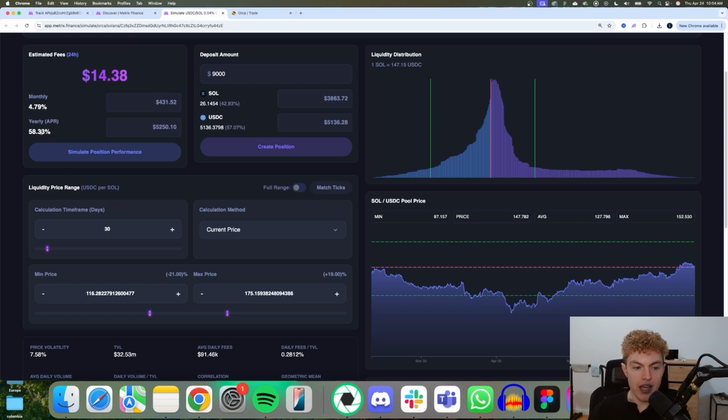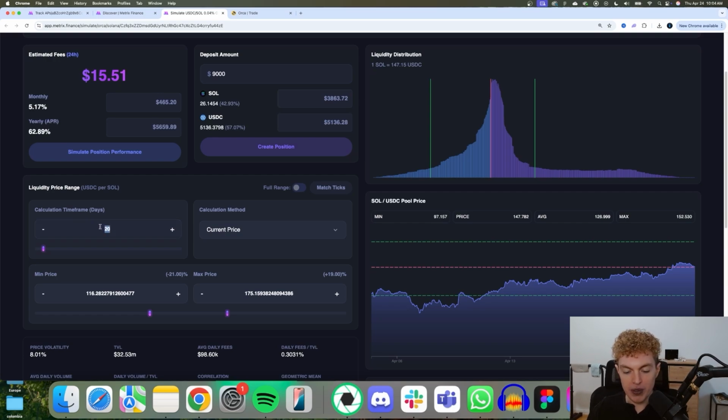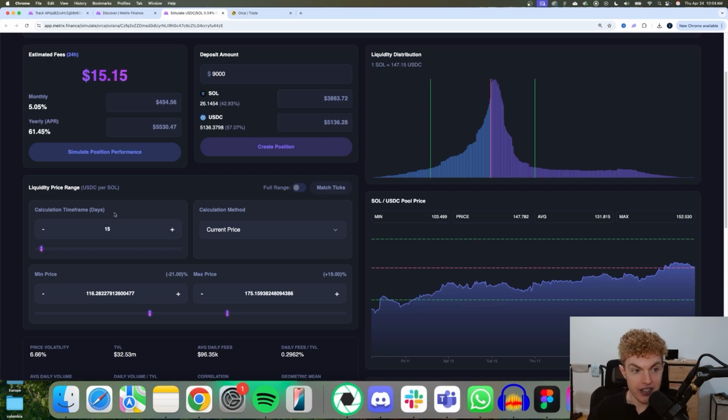And this yearly APR simulation is using the past 30 days of data. We could always change this to use the past 20 days of data, for example. Using the past 20 days of data, it's showing 62, 63% APR, so even better. So we can keep this at like the past 15 days of data. Now it's showing 61% APR.